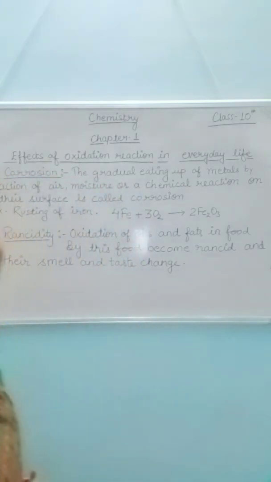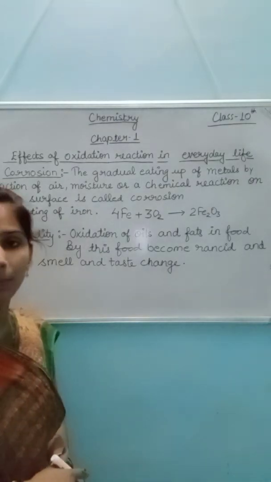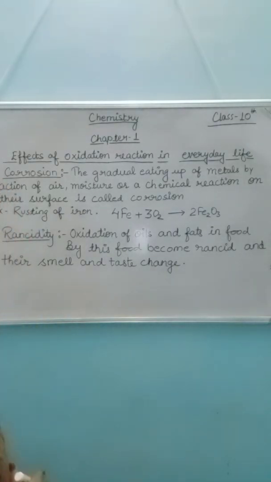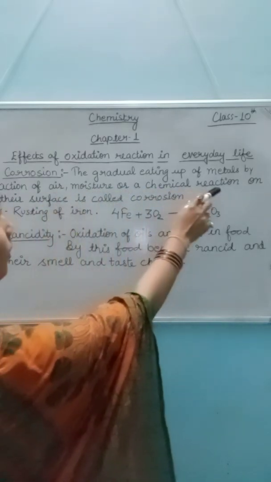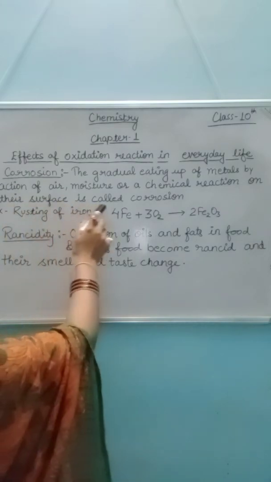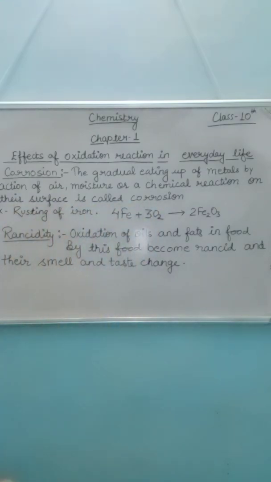Number one effect is corrosion. What is corrosion? The gradual eating up of metals by the action of air, moisture or a chemical reaction on their surface is called corrosion. Corrosion is the gradual degradation of metal by the action of air, moisture or a chemical reaction on its surface.